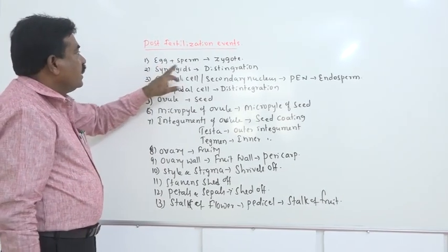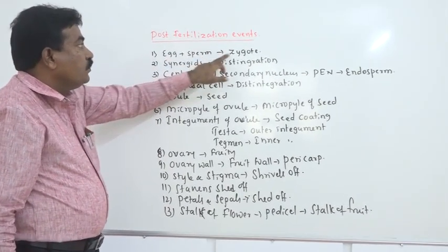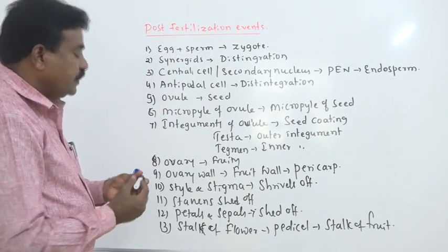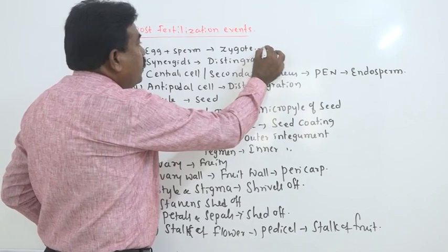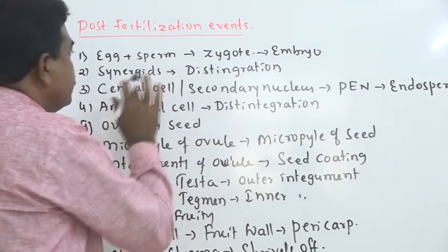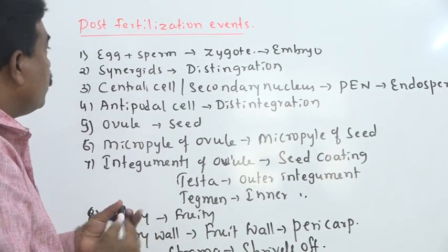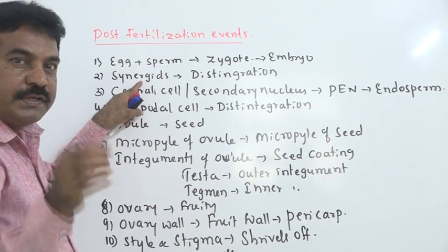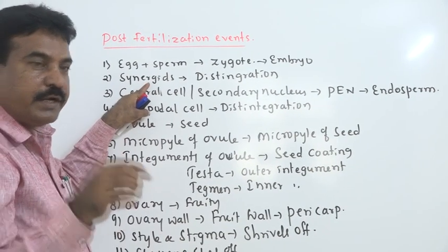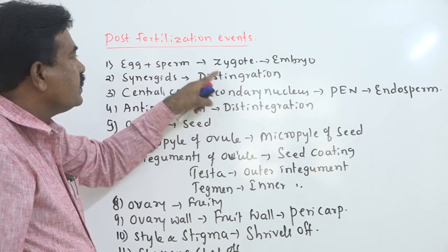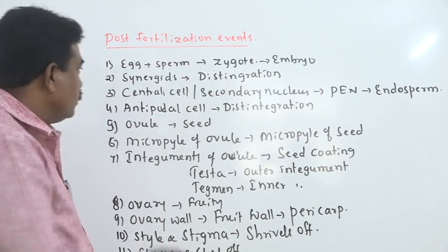That means egg and sperm unite to form a zygote. The zygote later develops into an embryo. The embryo gives a young plant. Then the synergids, present on either side of the egg, have a filiform apparatus that guides the pollen tube to enter the egg apparatus. They also disintegrate because after fertilization they have no role.